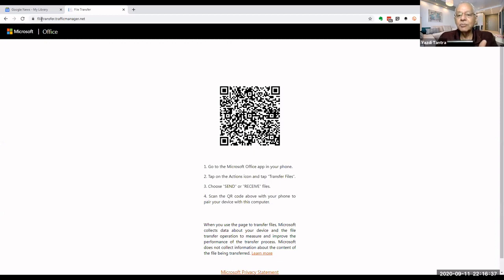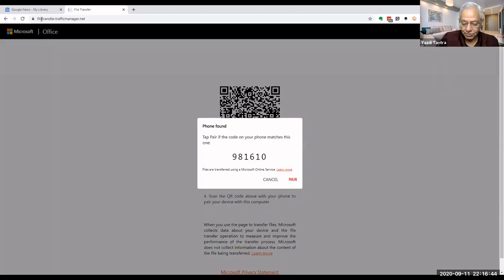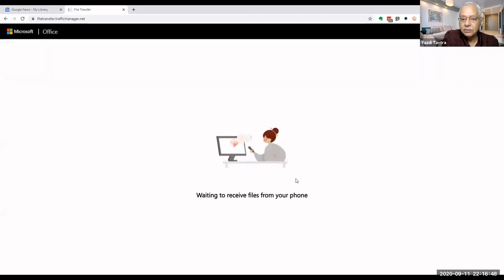It says you scan the barcode, so I am pointing the phone to the barcode and it has connected. I am saying pair the phone. Now it says waiting to receive files from your phone. So I am clicking on one of the scans that we did just now and I said send it.